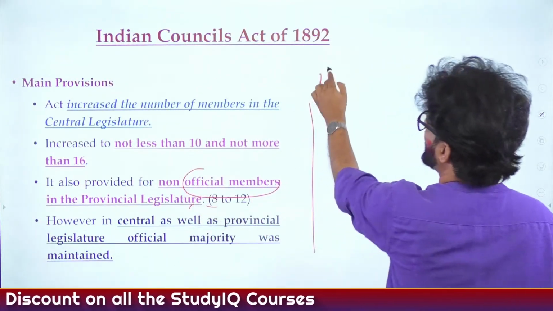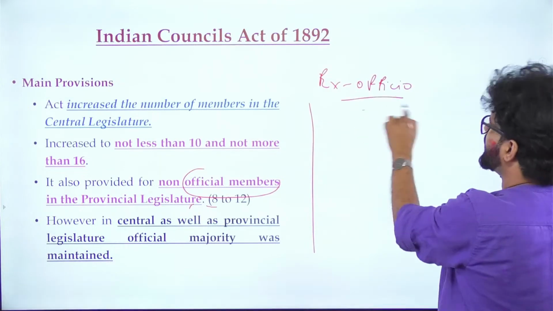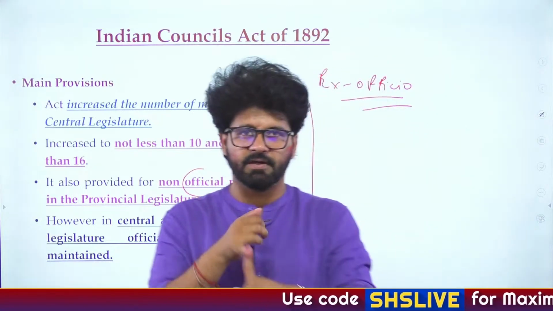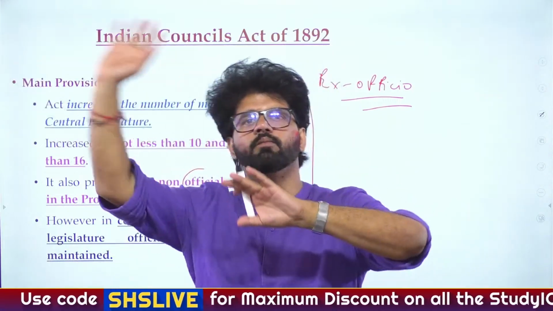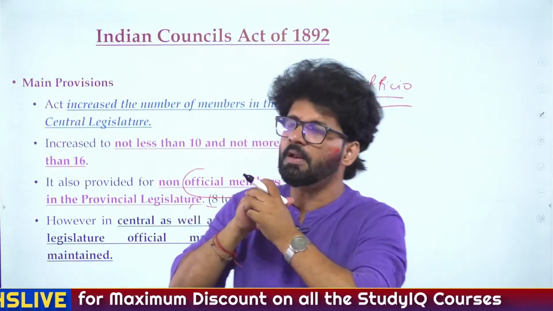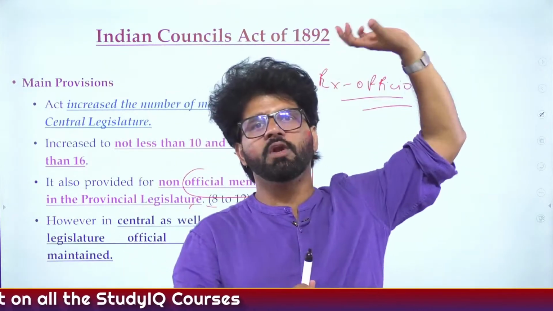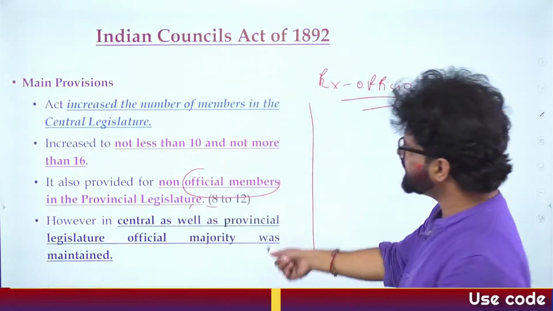Then there is a term called ex officio member, and you hear this right now also. Let's say you talk about the RBI governor, Reserve Bank of India governor, and he will become the head of the Monetary Policy Committee. We are just taking an example because he is the RBI governor. So this is ex officio. Just because you are holding another post, you will be eligible for one more post. All these terms we'll see.